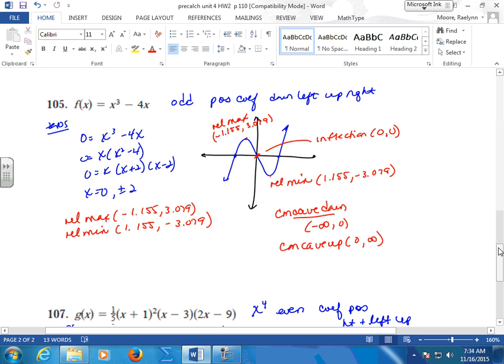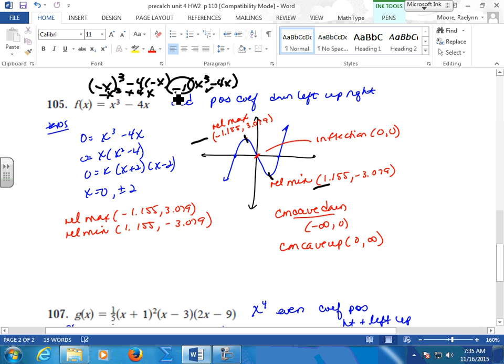Right through the origin, because where's your symmetry? Through your origin. Is this an odd or an even function? Odd. So where's your symmetry? Right here. Through your origin. Aren't these the same? Same points, opposite signs? There's your symmetry through your origin. There's your odd. If I put a negative x in here, this becomes negative x cubed plus 4x. If I factor out my -1, isn't it the exact same? There's my odd.